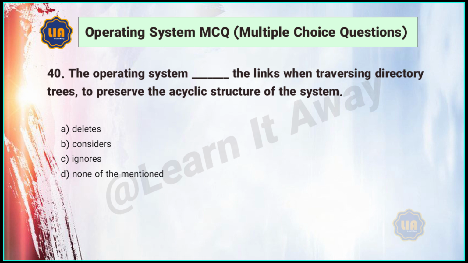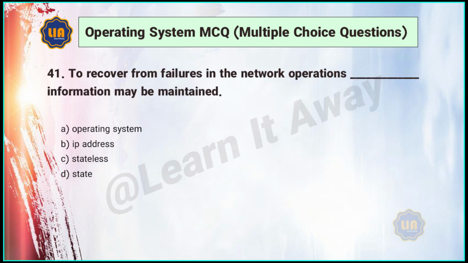40. The operating system blank the links when traversing directory trees, to preserve the acyclic structure of the system. A. Deletes. B. Considers. C. Ignores. D. None of the mentioned. Answer: C.